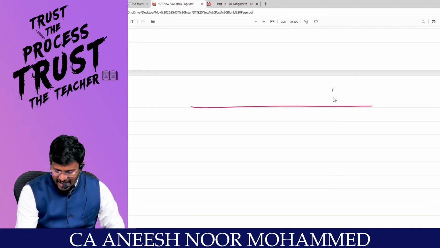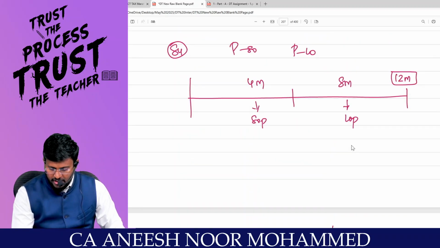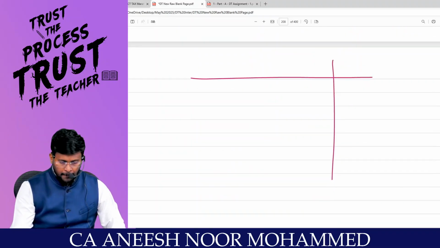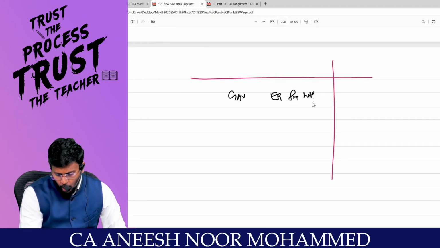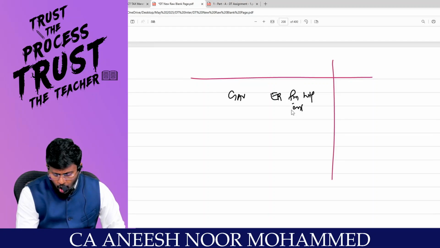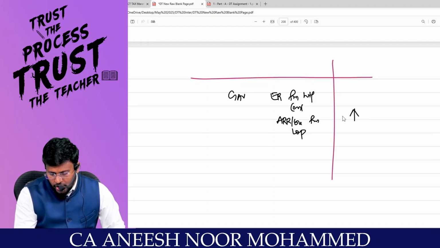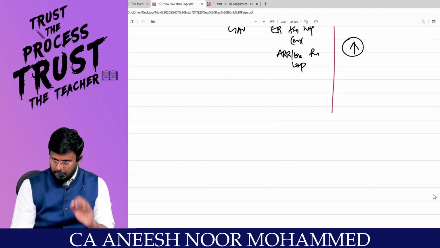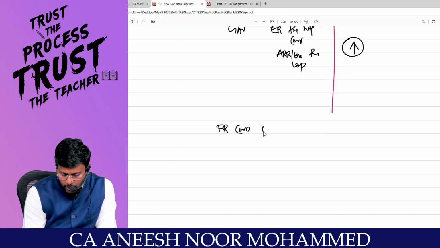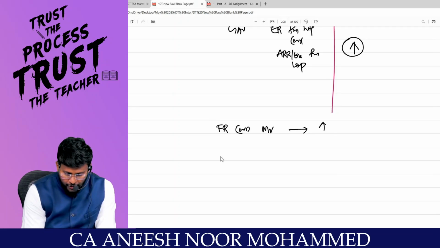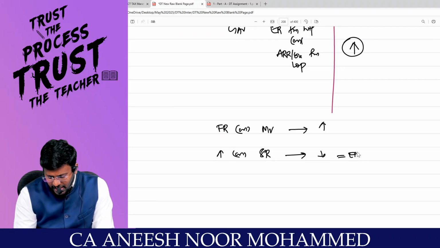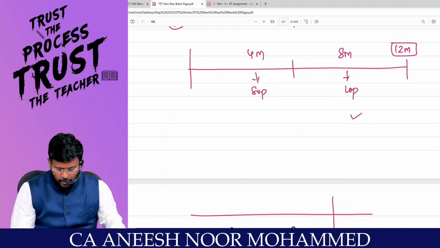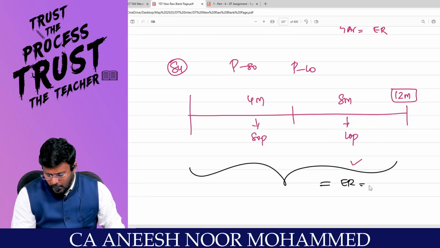What the Income Tax Act is saying is that if that is the situation, it has to be treated as a let out property. Then gross annual value will be expected rent for the whole year, or actual rent received or receivable for the let out period, whichever is higher. For expected rent, you have to take the fair rent or the municipal value, whichever is higher, or the standard rent, whichever is lower. This answer is called expected rent. Always this expected rent will be for the entire 12 months.